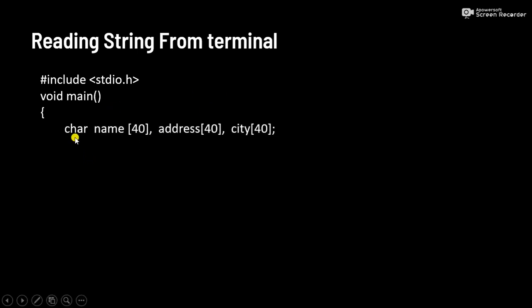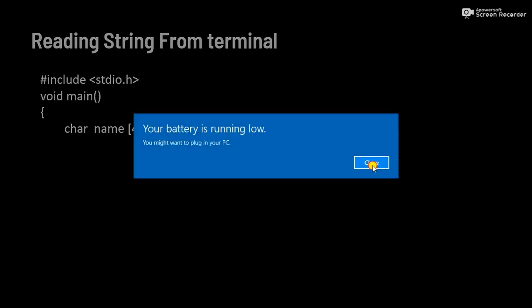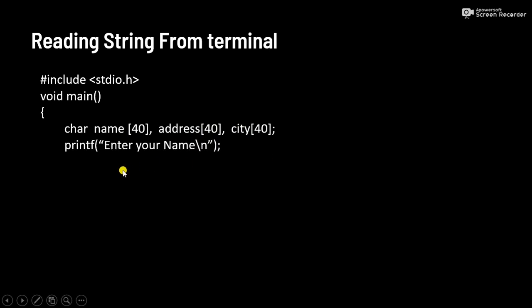Now here we are going to see how to read strings from the terminal. So this is our main function. Here we are declaring three character arrays, that is name, address, and city, and the size of each character array is 40. So in total it can store 39 characters. Similarly, address can store 39 characters and city can store 39 characters. Now here we are printing a message, enter your name. After seeing that, the user can enter the name.